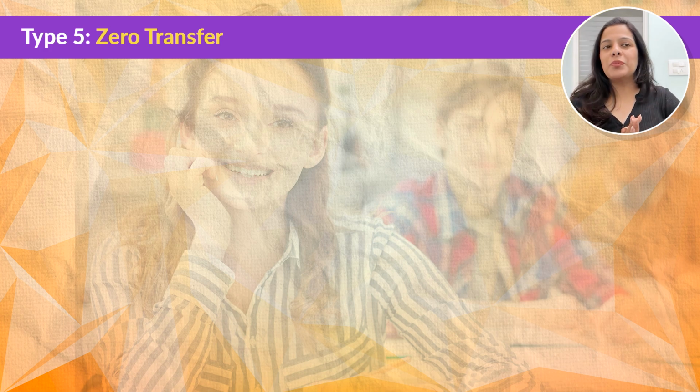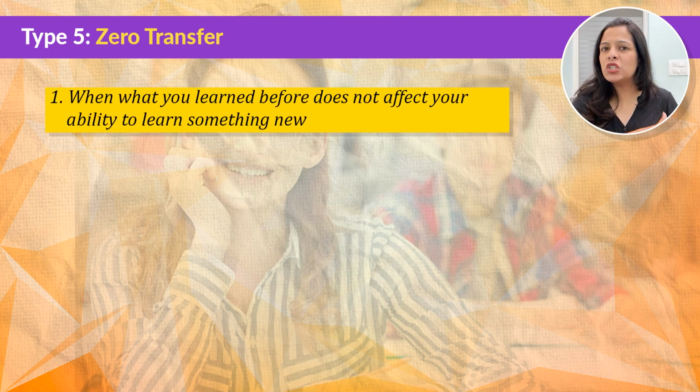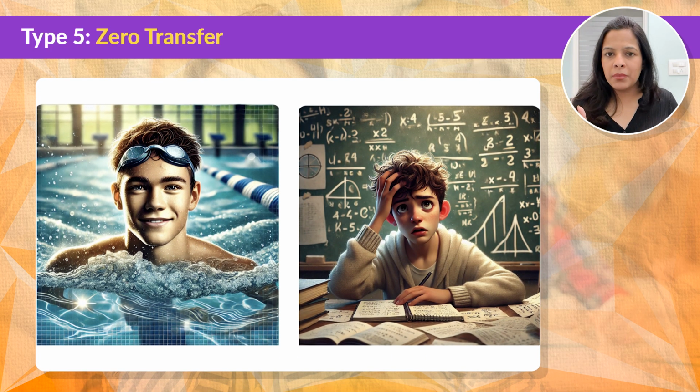Okay, finally, friends, we have the last type of transfer of learning, which is zero or neutral transfer. This happens when what you learned before has no effect, neither good nor bad, on your ability to learn something new. It's like when two things don't really have anything in common. For example, if you know how to swim, it doesn't help or hurt you when you are trying to solve a maths problem. The two skills are completely unrelated. So, what you've learned about swimming doesn't affect your math skills at all.